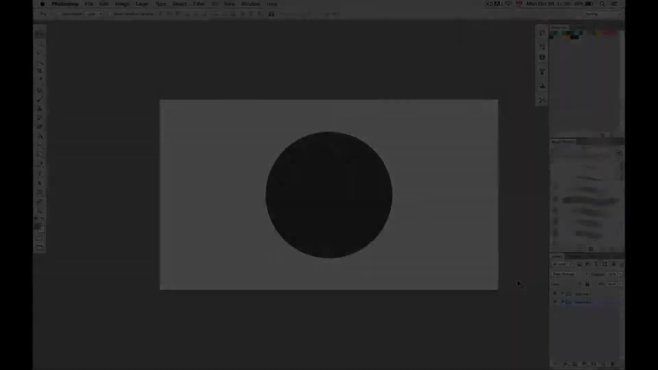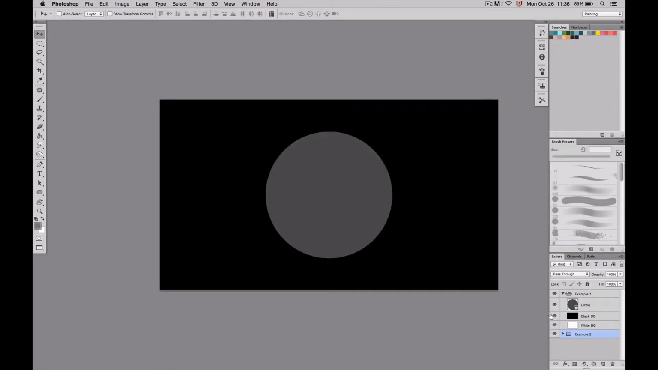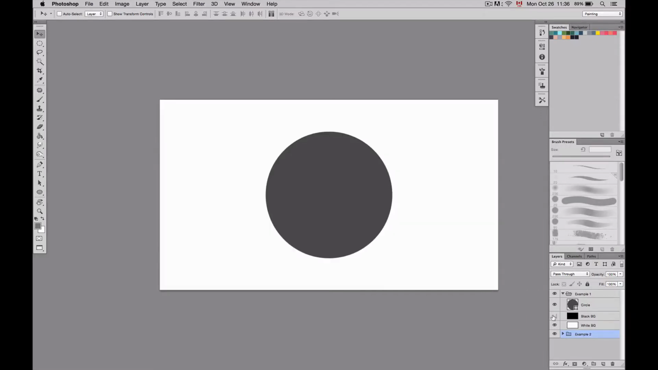More importantly, the value that you have on your background will have an impact on the value that you paint on the background. Let's have a look at an example. As you can see on my canvas right now, I have a circle filled with dark gray. The circle seems really dark, especially because of the white background. If I switch it to black, suddenly that same circle of dark gray seems lighter, even though it's the same color.